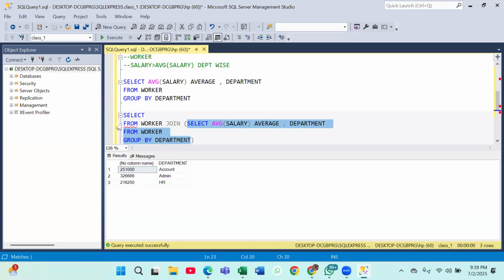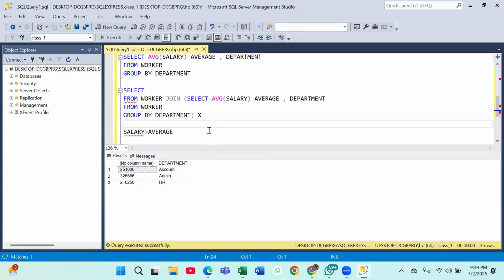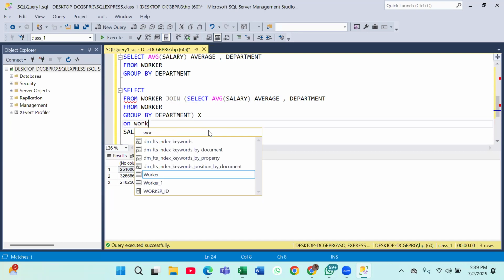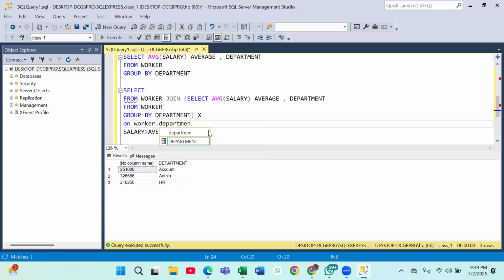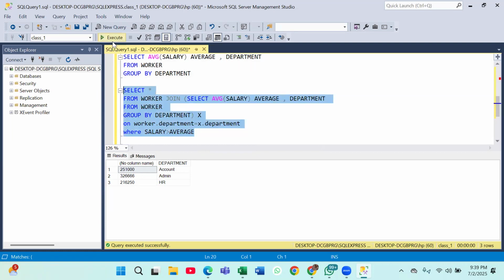Am I right, everyone? So this table should have a name also, na? We haven't given it any name. So you can give any name. Whenever you are using subquery in your from clause, it will always be considered a table only. So you should give it a name. You can give it any name. Let's say I'm giving X. Okay. Now I will say that the department should be the same. Worker dot department should be the same as my X dot department because I have given the alias X. Clear with you? And what I want to have is everything. Is this thing clear with you now?